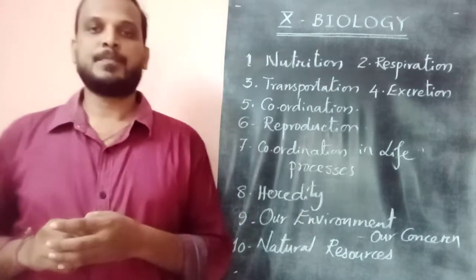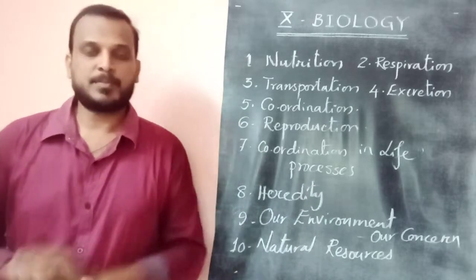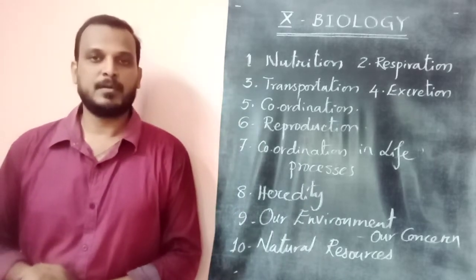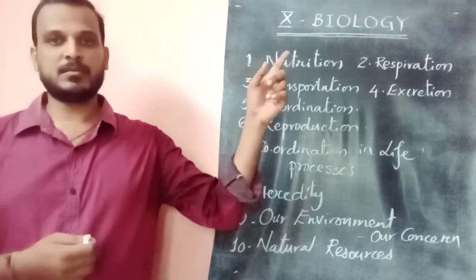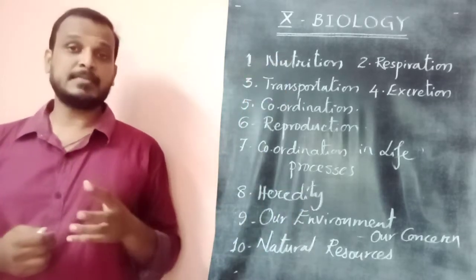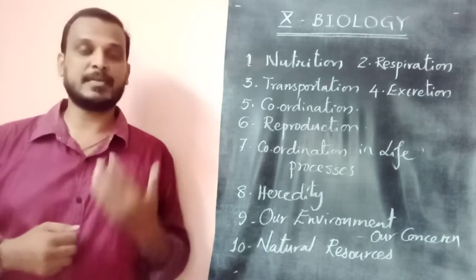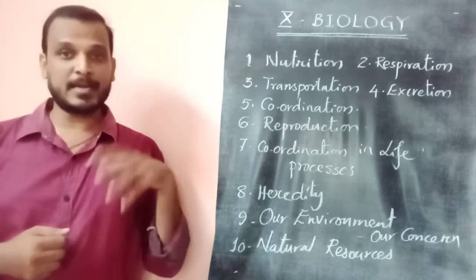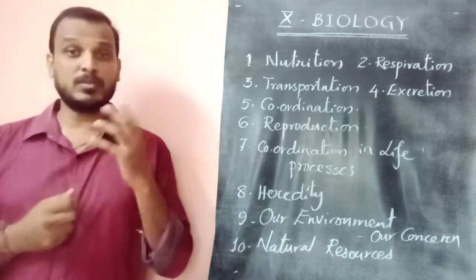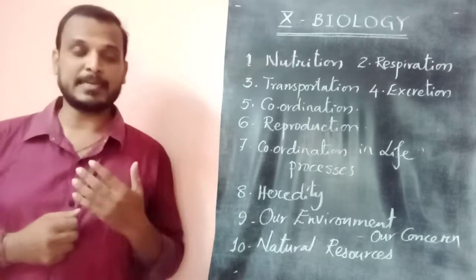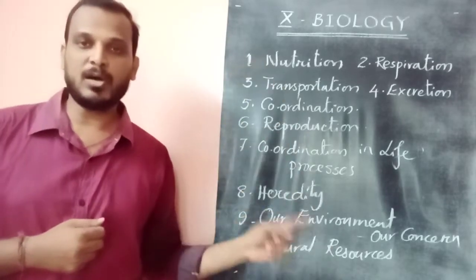Dear children, in this 10th biology, these are all the 10 chapters we have. The first 8 chapters, nutrition to heredity, tell us about a living organism: how it survives, how it generates energy, how an organism is generated, how the heart is functioning, how the brain is functioning, and how characters are passed from parents to the next generation. All of this is given by these 8 chapters.